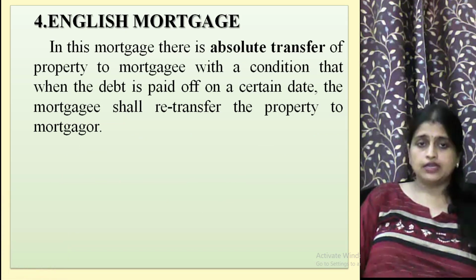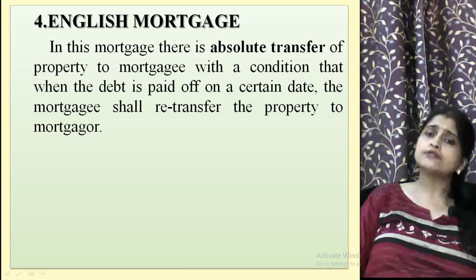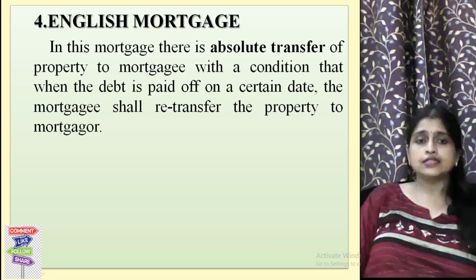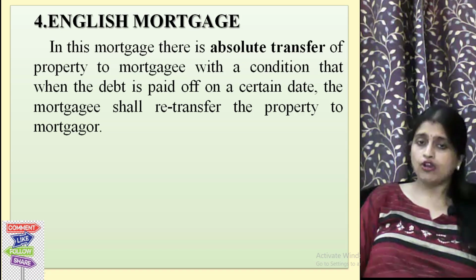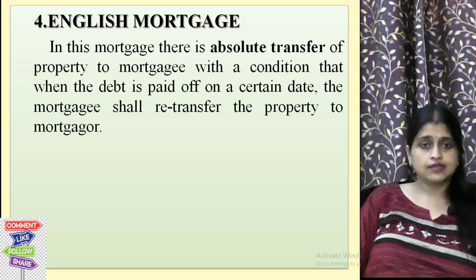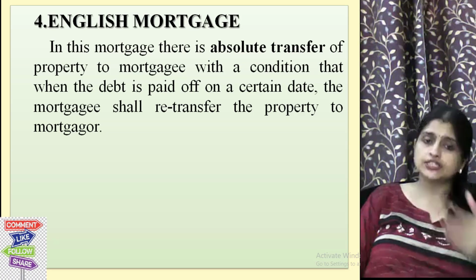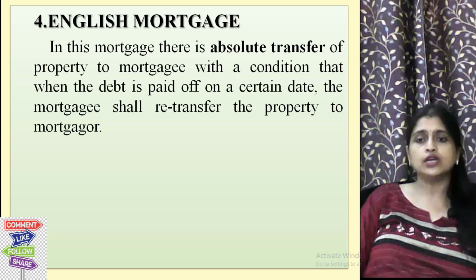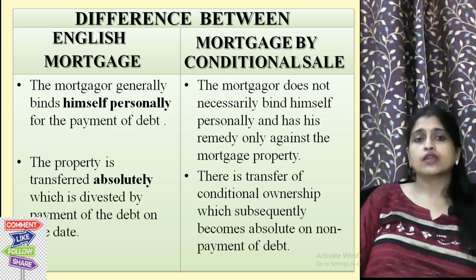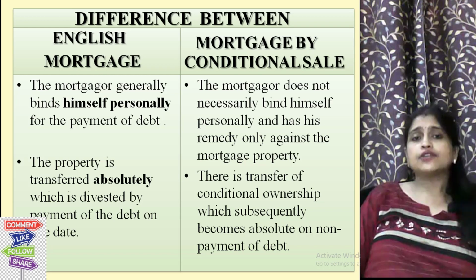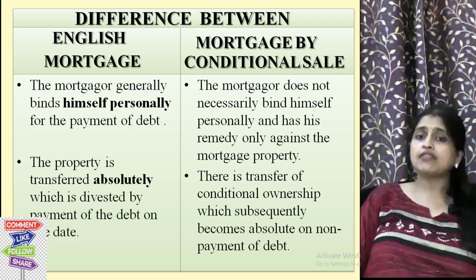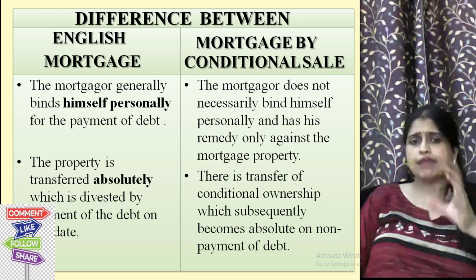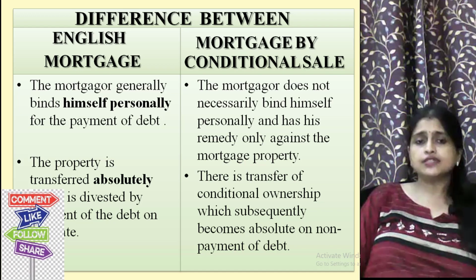English mortgage. In this mortgage, there is an absolute transfer of property to the mortgagee, with a condition that when the debt is paid off on a certain date, the mortgagee shall retransfer. The mortgagee is bound to retransfer the property to the mortgagor. What is the difference between the English mortgage and the mortgage by conditional sale? Because this is almost the same. So, what is the difference?